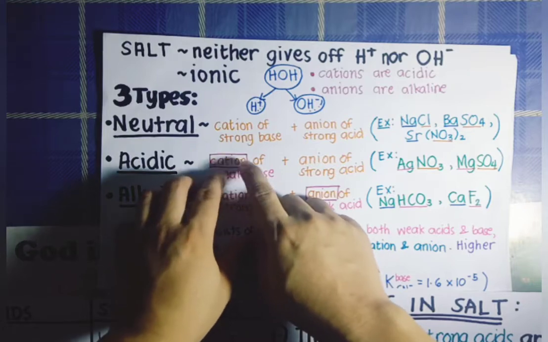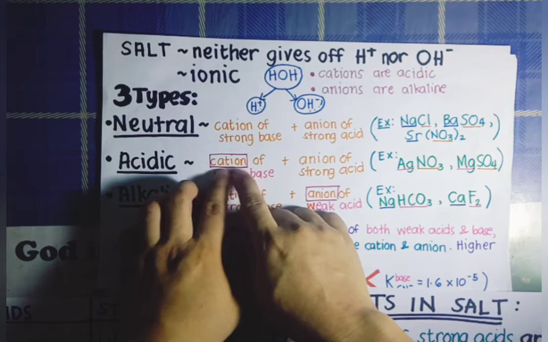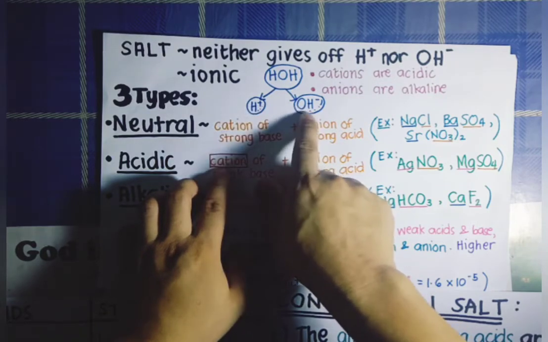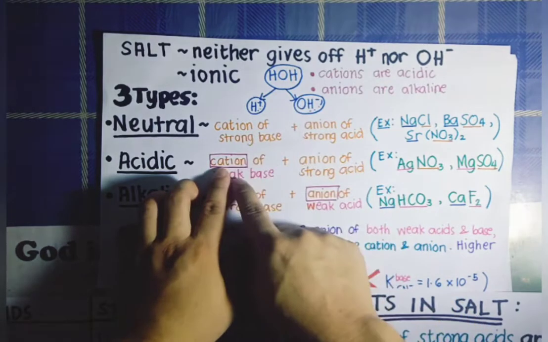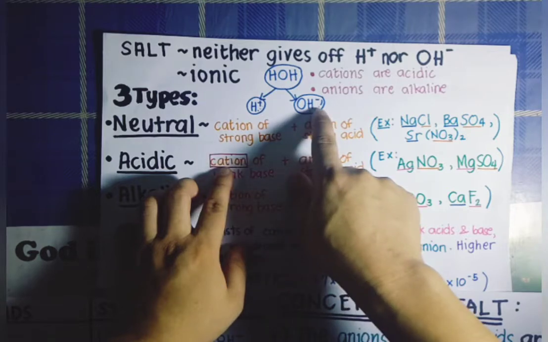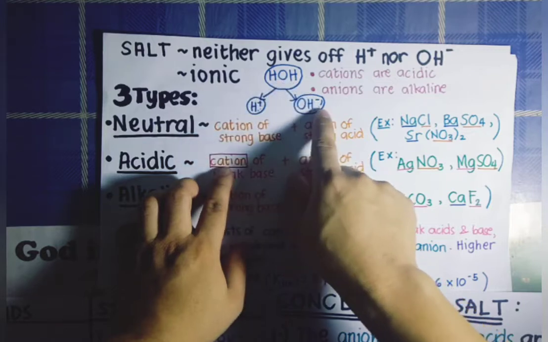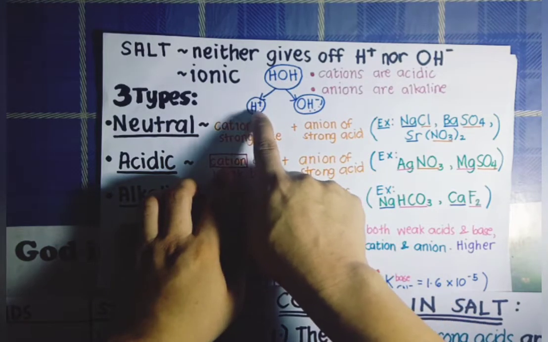So, when this one reacts with water, remember that cations are positively charged, and as positively charged ions, a positively charged ion will always react to a negatively charged ion. Between these two components of the water molecule, which one is negatively charged? That's the hydroxide ion. And so, when this cation reacts to the negatively charged hydroxide ion of the water molecule, it will liberate, or give off, positively charged hydrogen.